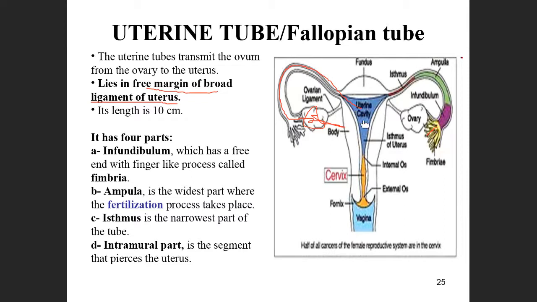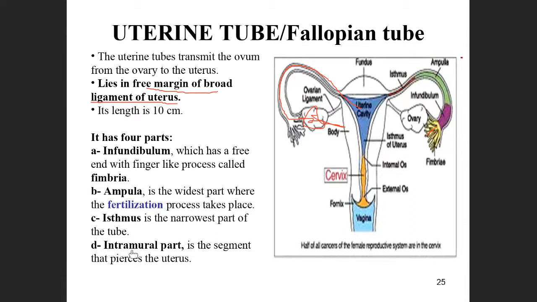That is why fertilization takes place in the ampulla of the uterine tube. This is the widest part of the uterine tube, and the narrow part is the isthmus of the uterine tube.